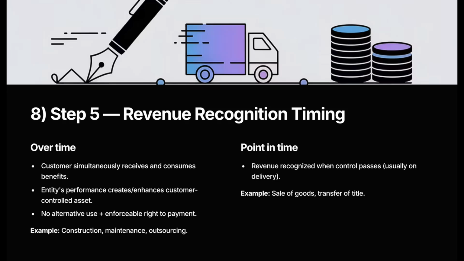Over time applies when the customer simultaneously receives and consumes benefits as the entity performs, like in maintenance contracts. The entity creates or enhances an asset the customer controls, like a building on the customer's land. The asset being created has no alternative use, and the entity has an enforceable right to payment. If none of these apply, then point-in-time recognition is used, typically when goods are delivered or control clearly passes to the customer. For example, a builder may recognize revenue over time, while a retailer recognizes revenue at the point of sale. IND AS 115 provides several indicators.